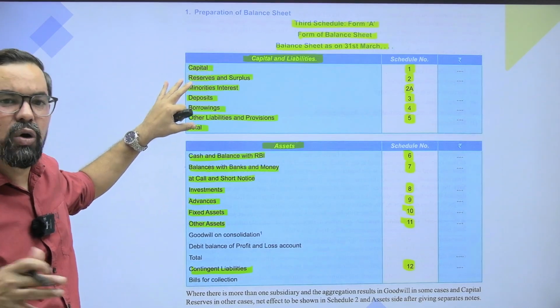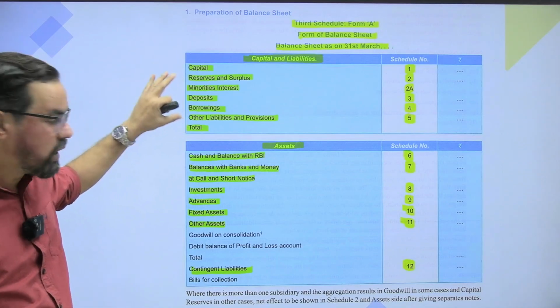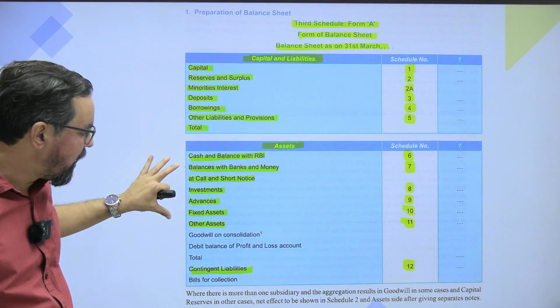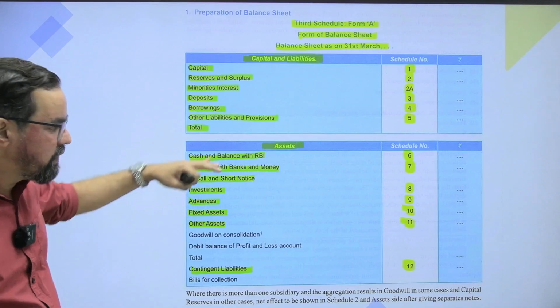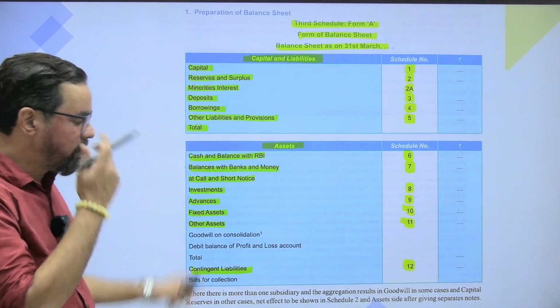Capital means the money contributed by the promoters and owners or the shareholders' money, okay, and then the other part is for assets, where we have schedules 6 to 12, that is 7 schedules, okay. So these 7 schedules will work here.